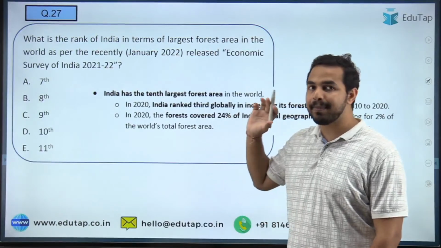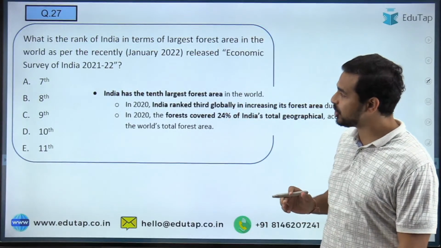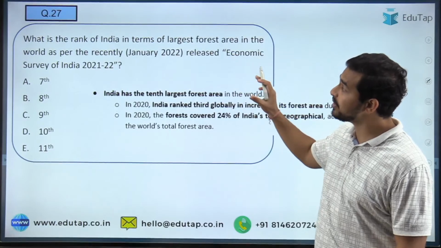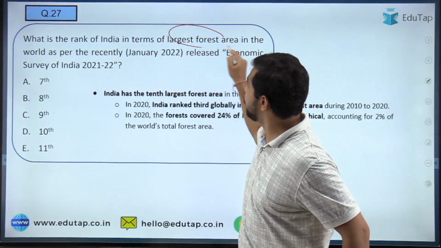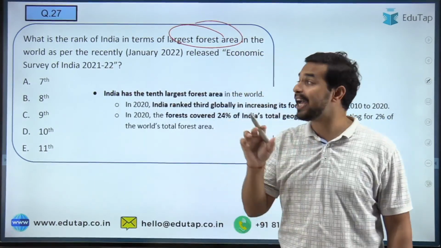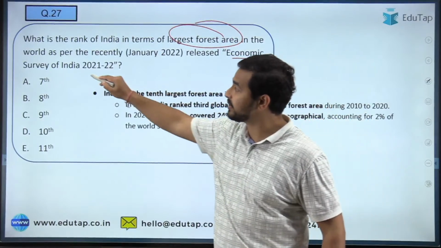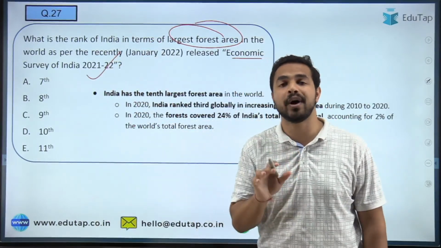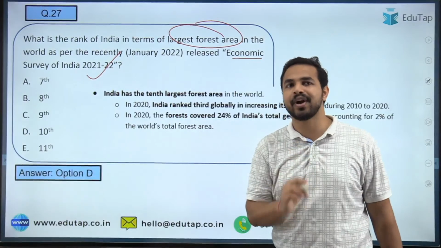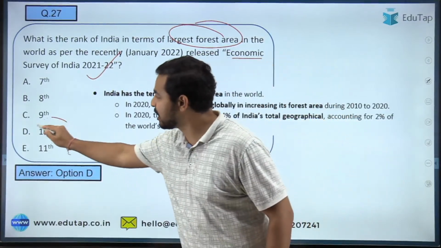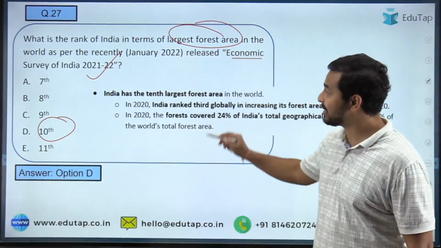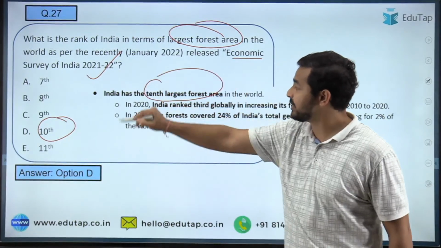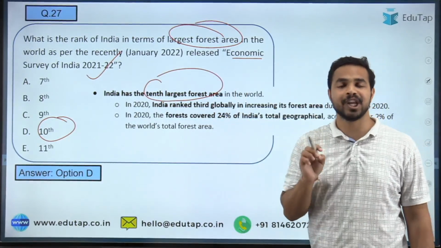ठीक है जी, अब हम बढ़ते हैं अपने अगले question की तरफ guys, and the next question is, what is the rank of India in terms of the largest forest area in the world as per recently released Economic Survey of India 2021 and 2022? And here guys the right answer is option D, that is 10th. So India has basically got the 10th largest forest area in the world, a very important data.